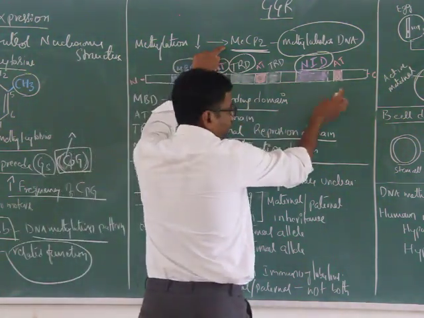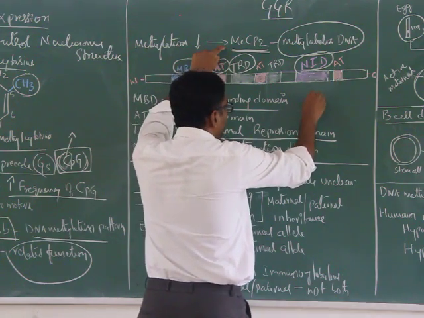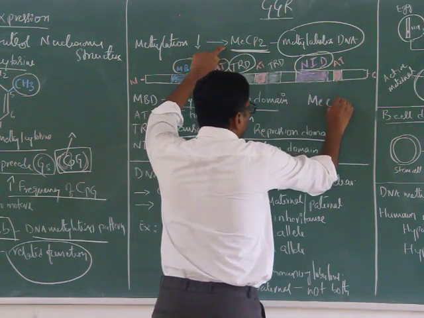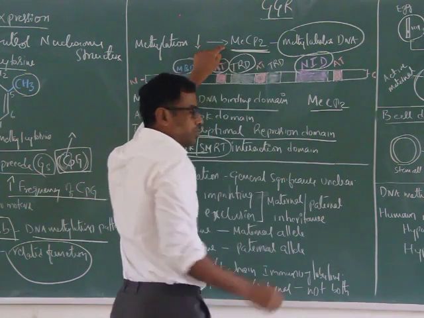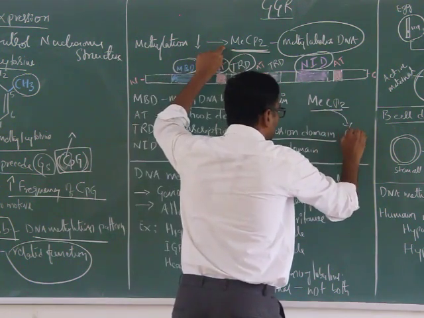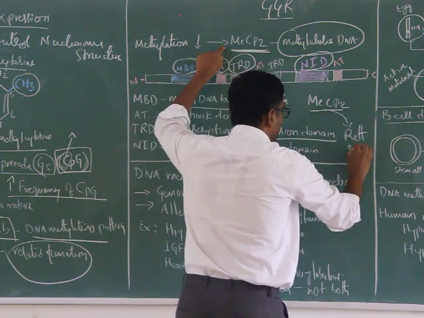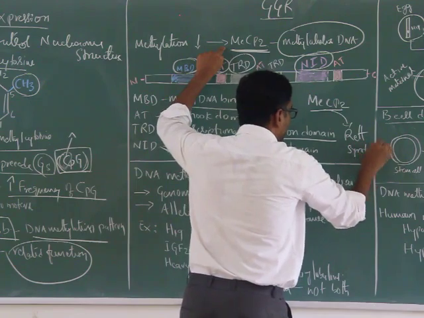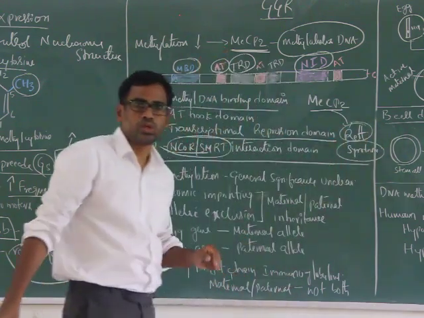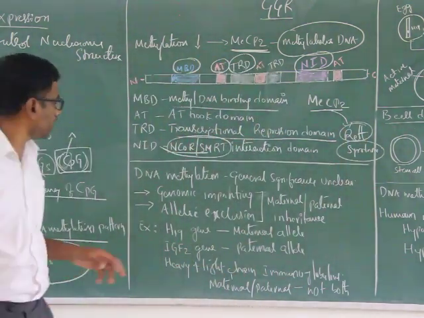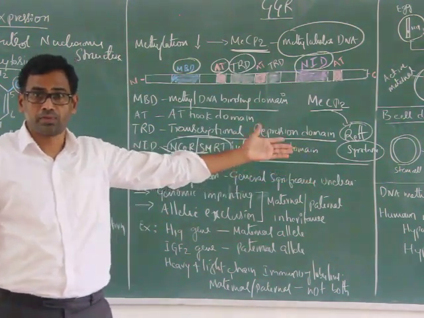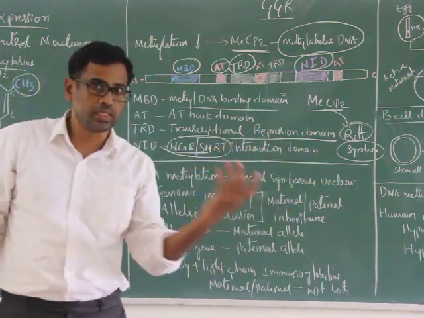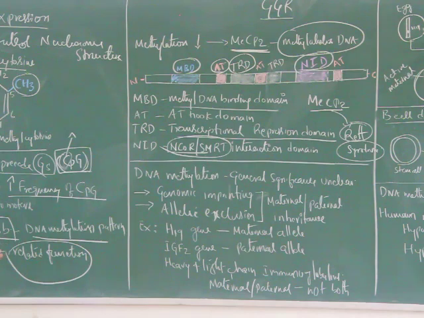There are several studies showing that non-functional MeCP2 leads to Rett syndrome, which is related to the brain. I am not going to discuss that, but there are several scientific research articles. If you are interested, you can just search Rett syndrome and you will get a lot of articles.